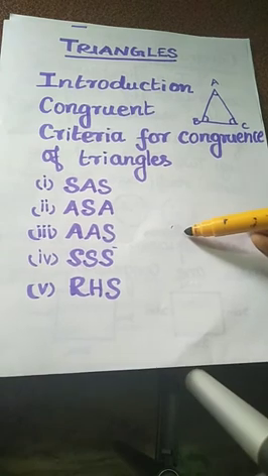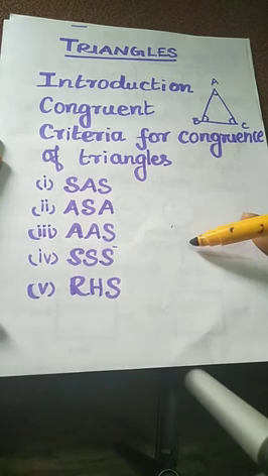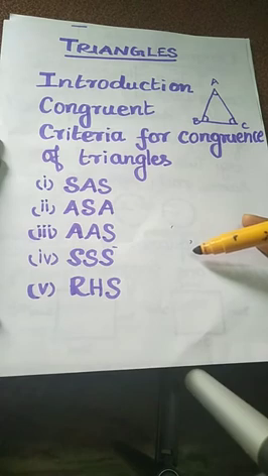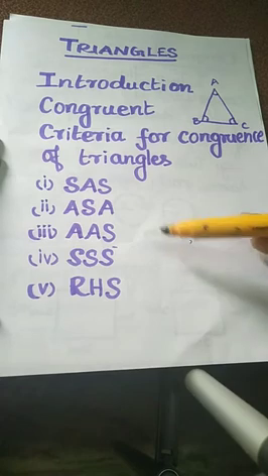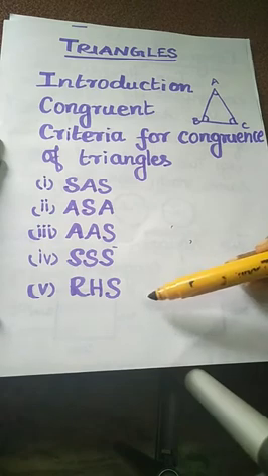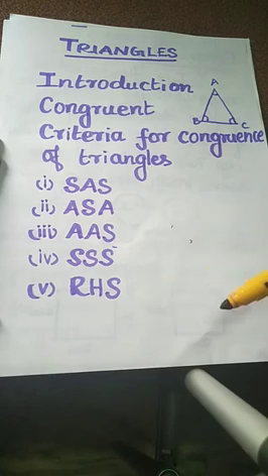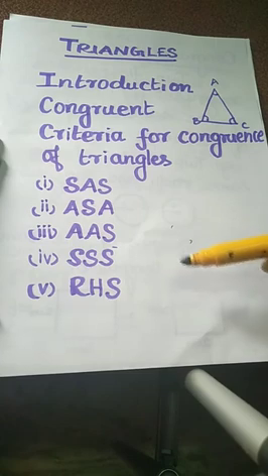The next one is the RHS rule. If in two right triangles the hypotenuse and one side of a triangle are equal to the hypotenuse and one side of the other triangle, then the two triangles are congruent. Using the RHS rule, first look at the triangle. We have three sides in a triangle, and one of the angles is a right angle. We look at the hypotenuse and one side of a triangle; if they are equal to the hypotenuse and one side of the other triangle, then the two triangles are said to be congruent.